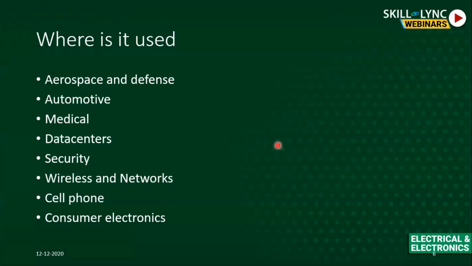Now, where do you use electronics or microcontrollers? Pretty much everywhere. It can be in the aerospace and defense industry, and it can be used in automotive, in medical, in data centers, in security. Security here, what I mean is cyber security. So we'll touch upon the security part also a little, maybe.